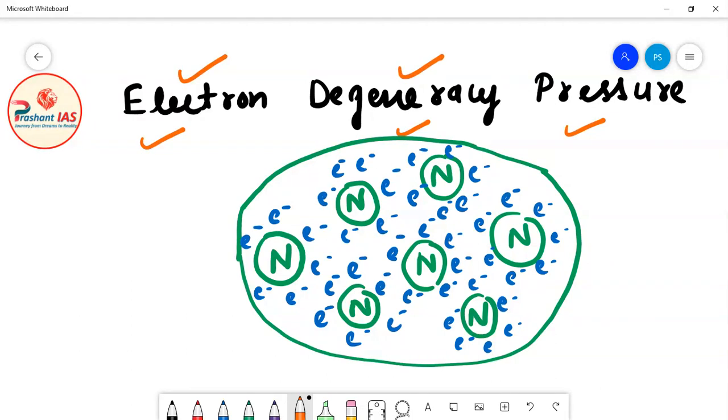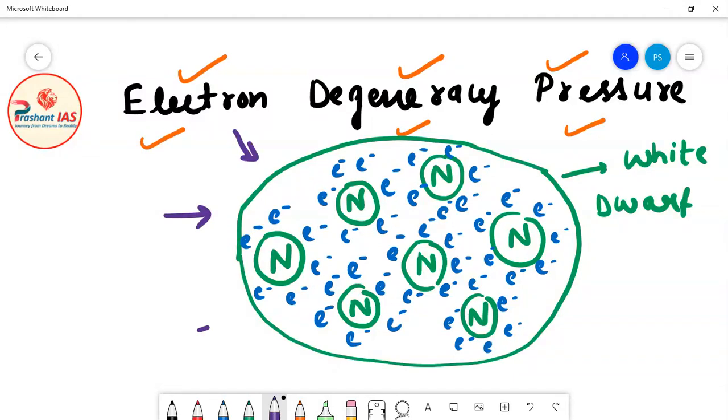But friends, then we have one more question: what is this electron degeneracy pressure, what is its meaning, and where does it come from? For example, let's suppose that this is the white dwarf star. Definitely you know that the gravitational force of attraction must be applying an inward force on this white dwarf star, trying to compress it. But when this gravitational force compresses this star, what will happen?